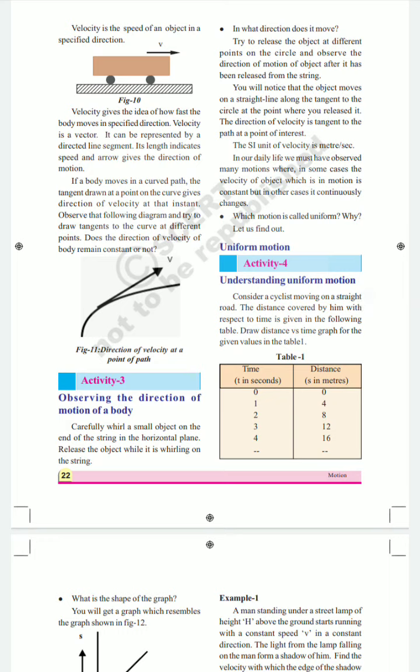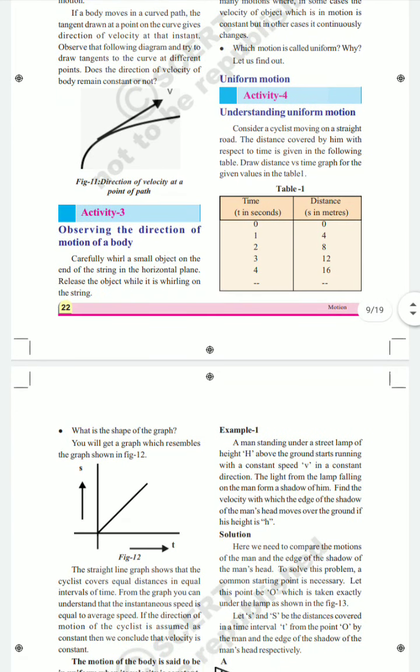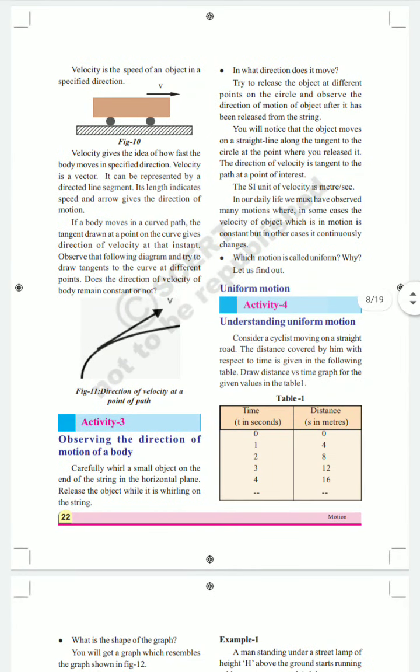Here they have given one small activity, activity number 3, in the textbook. Carefully whirl a small object on the end of a string in the horizontal plane. Release the object while it is whirling. In what direction does it move? Try to release the object at different points on the circle and observe the direction of motion of the object after it has been released from the string.